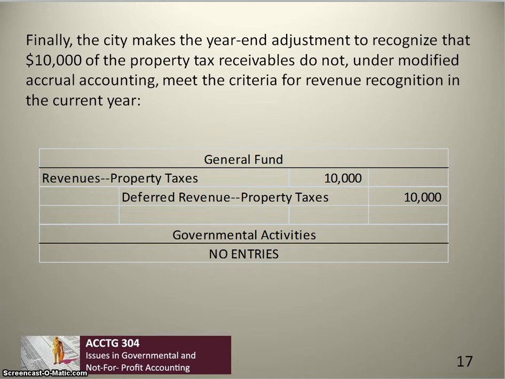In the governmental activities, we make no adjusting entry because the measurable and available rule does not apply under accrual accounting.